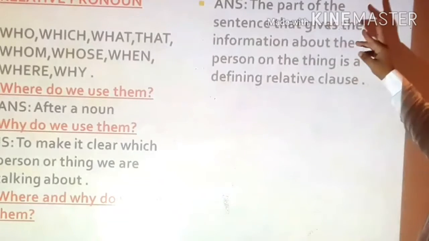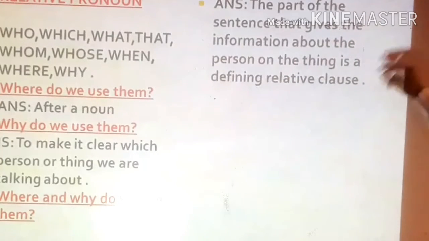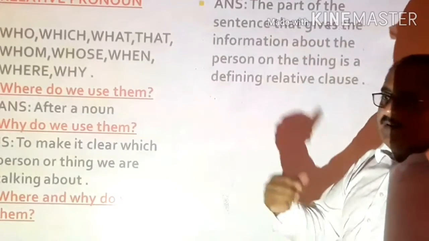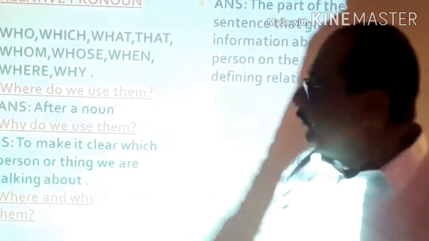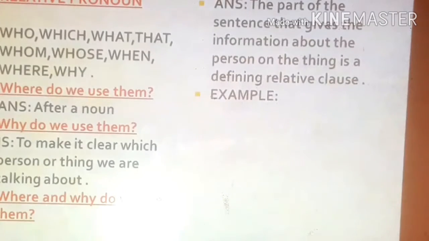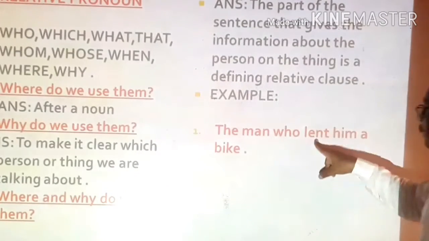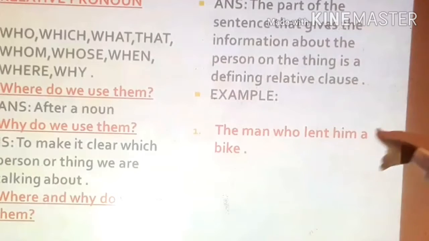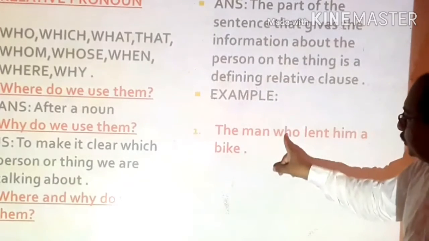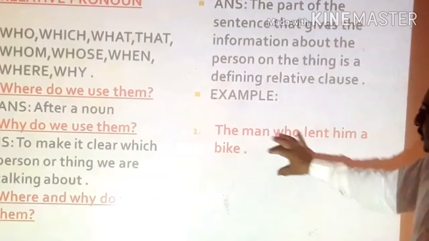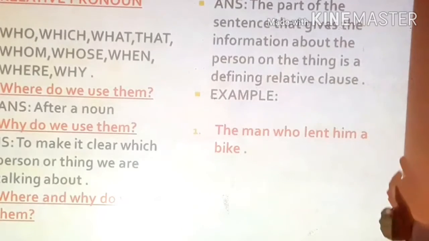See, next question, where and why do we use them? Again, the part of the sentence that gives information about the person or thing is a defining relative clause. It gives information about what the relative pronoun has been used for. See examples: the man who lent him a bike. Again, "who" is used here. The noun is "man", so "who" is defining this. So this is the relative clause.